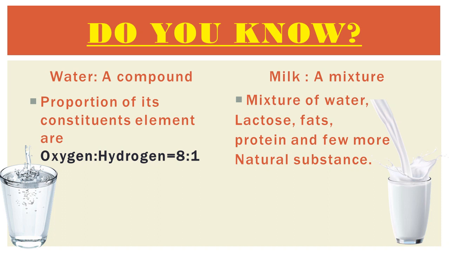Now students, the proportion of various ingredients of milk is different as per its source. The proportion of fats in cow milk is 3 to 5%, while it is 6 to 9% in buffalo milk. That means buffalo milk has more fat than cow's milk. The ingredient water is naturally present in large proportion in milk, which makes milk liquid. Therefore, milk exists in a liquid state.